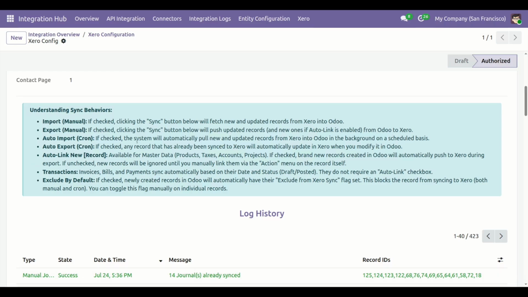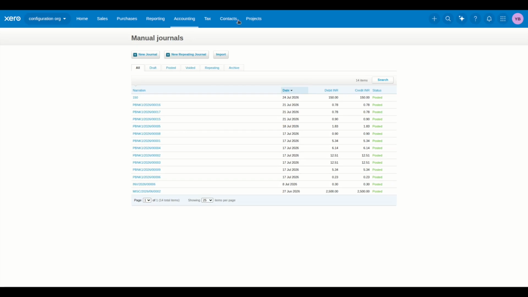Now go to Xero, login with your account. Here you can see the manual journals successfully exported.